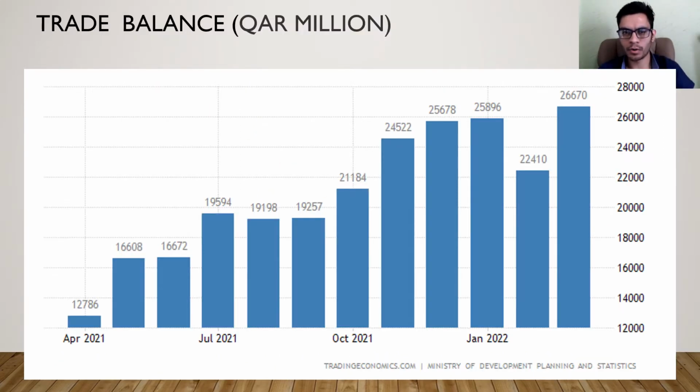Qatar has been recording trade surpluses since 2004, mostly due to shipments of oil and liquefied natural gas, which account for 89% of total exports. Main imports are transport equipment and parts, nuclear reactors, boilers, machinery and mechanical appliances and parts, and metal-based products.